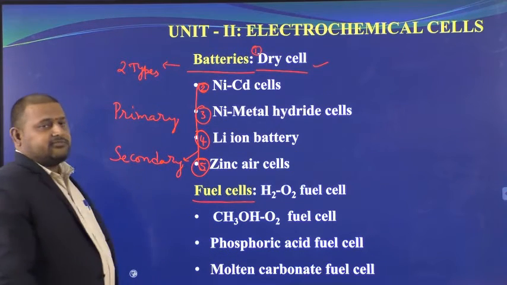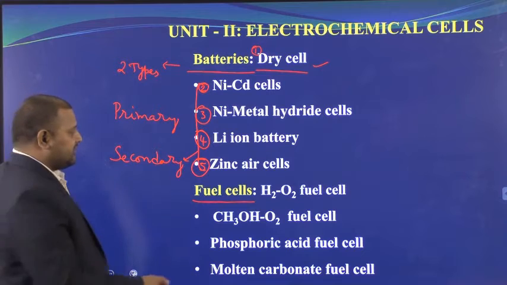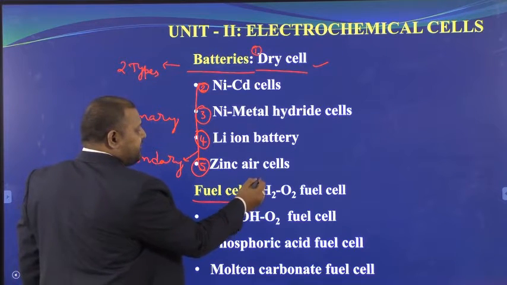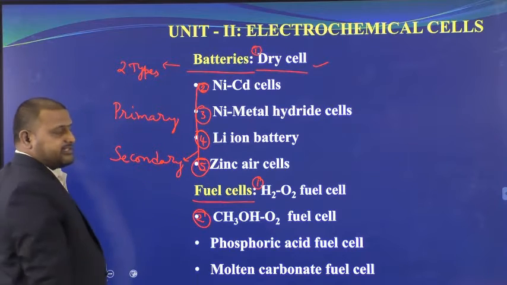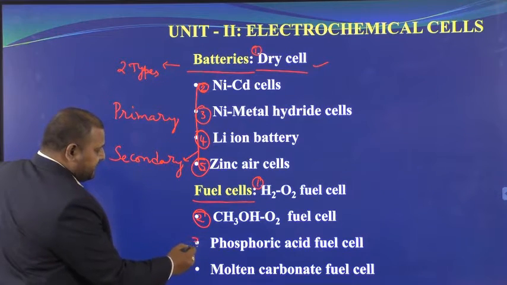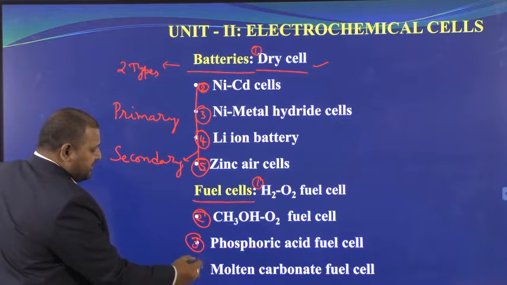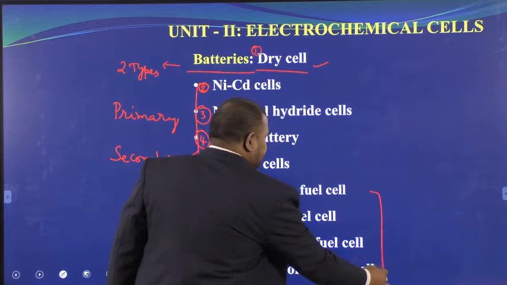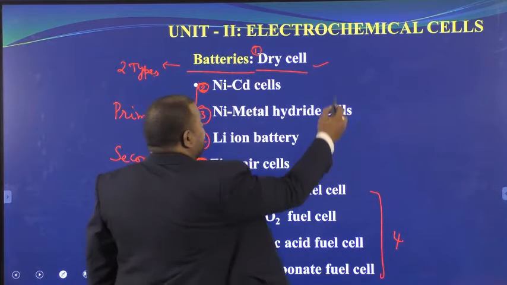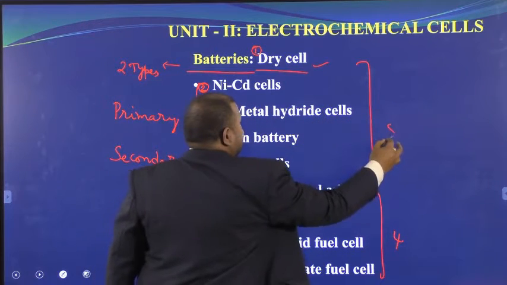In fuel cells we will discuss what fuel cells are and 4 types of fuel cells. The first one is the H2-O2 fuel cell, the second is the methanol oxygen fuel cell, the third is the phosphoric acid fuel cell, and the fourth is the molten carbonate fuel cell.